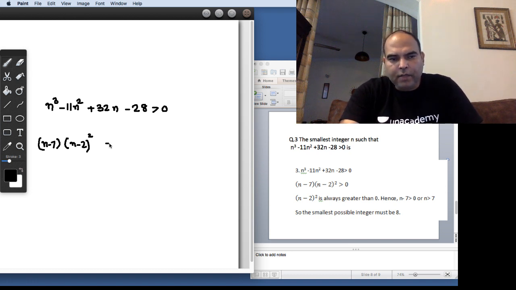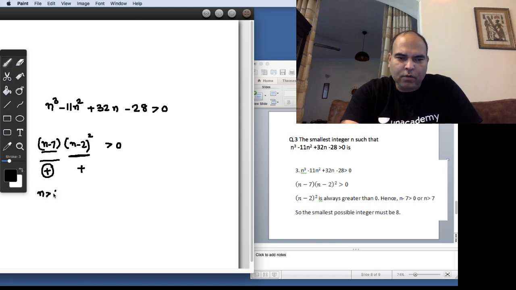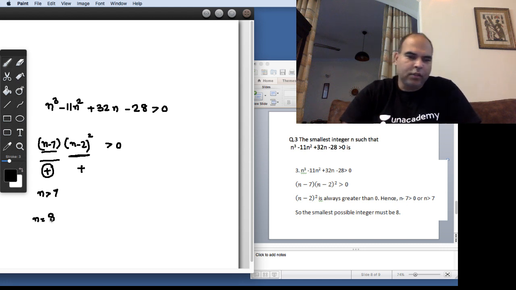Now, if this has to be greater than 0, then this part is always positive, and hence I need this to be greater than 0. It has to be positive. So obviously for that solution, n has to be greater than 7. So the minimum value of n in this case is 8 for this situation, right?